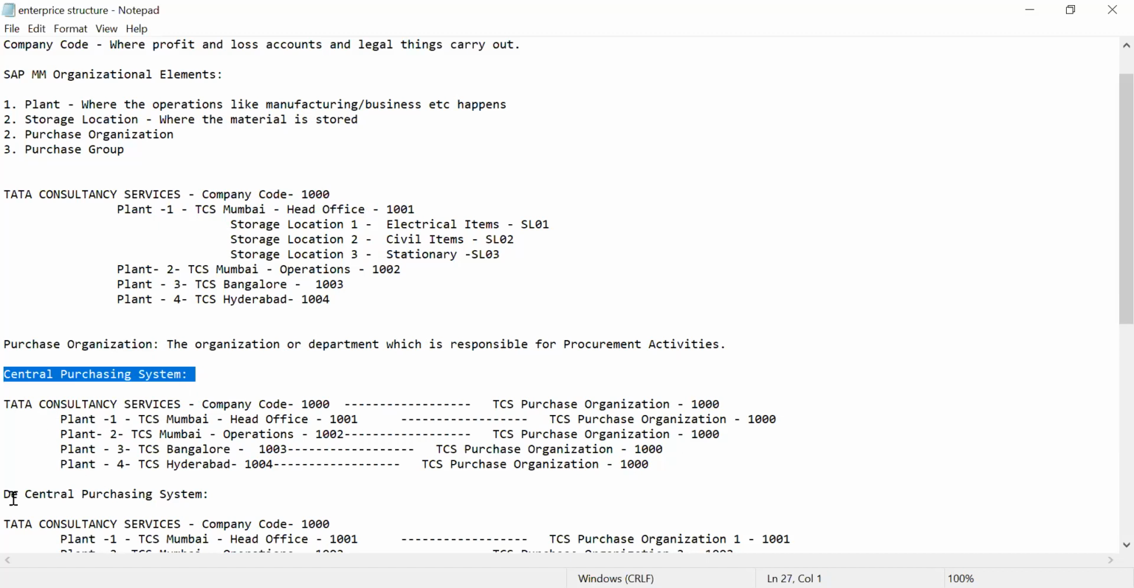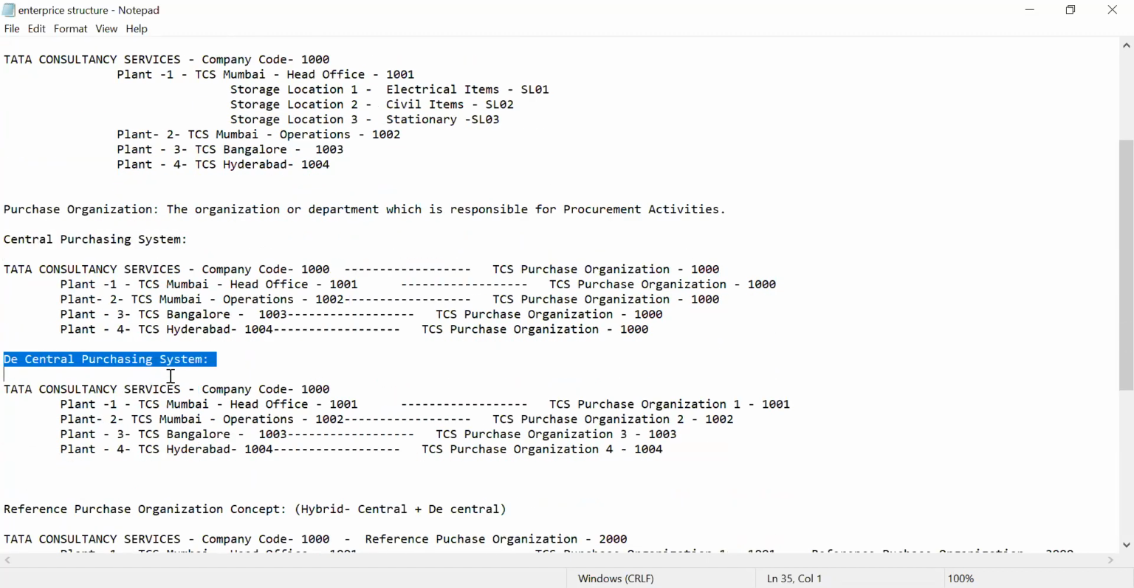Okay, another one is decentral purchasing system. Decentral means you can call it a plant specific purchase organization. Plant specific means each plant has its own purchase organization. See, 1001, 2, 3, 4 I have created, so that each plant has a different purchase organization. In this case, I will not assign this to my company code. I will assign only to my plant, so that it becomes plant specific. Whatever materials are required for this plant will be taken care of by this purchase organization.